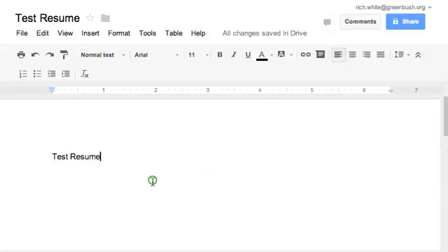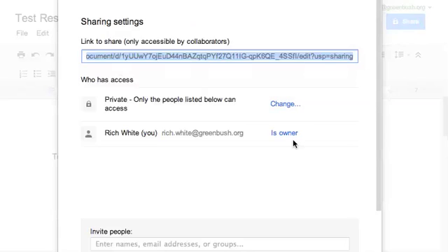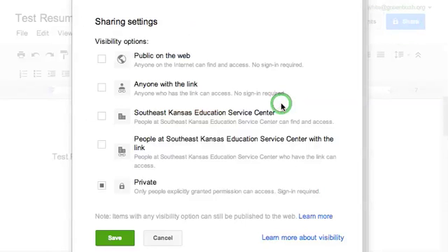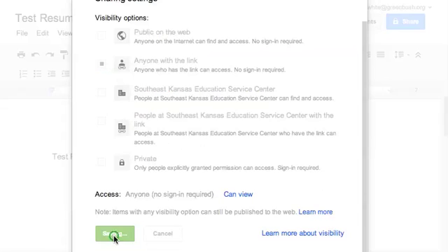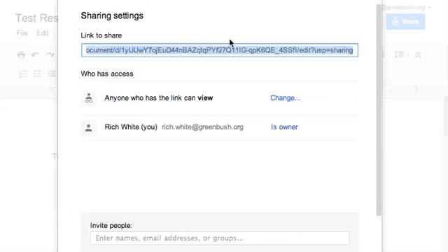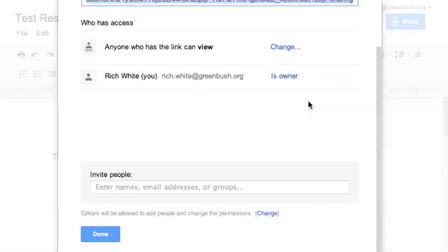Now what I'll want to do to get this into the Kansas Teaching Jobs resume piece, I'll want to go to Share, and then I'll want to go to Change. And you can do one of a bunch of things. What I would do is anyone with a link, and then we're only going to share the link with our Kansas Teaching Jobs website. So then I would go here, and I would just copy that link, and say done.